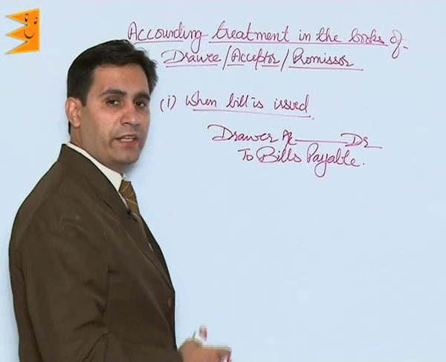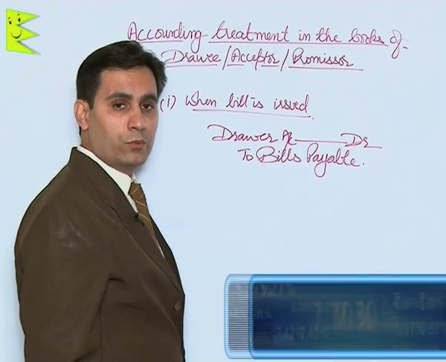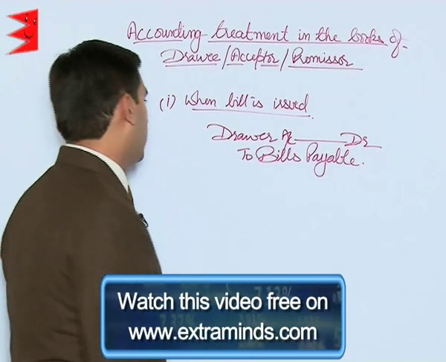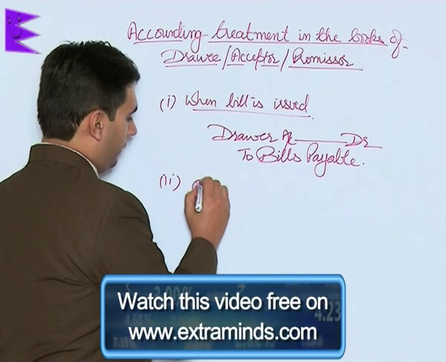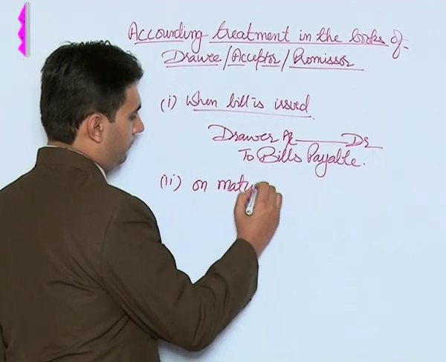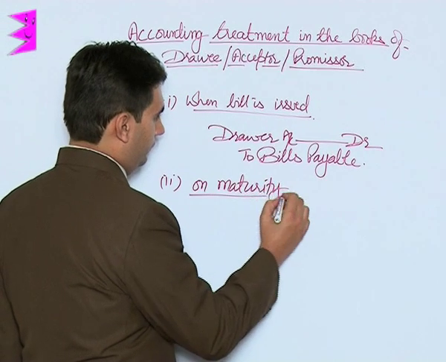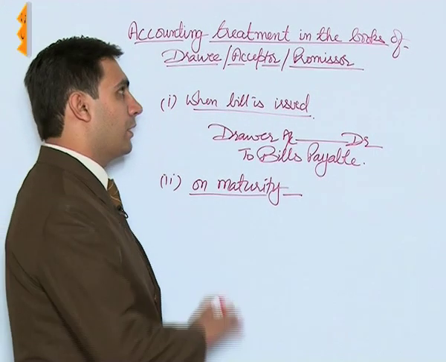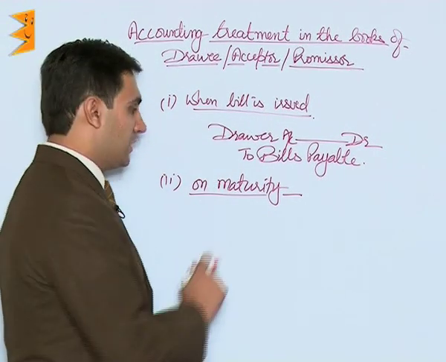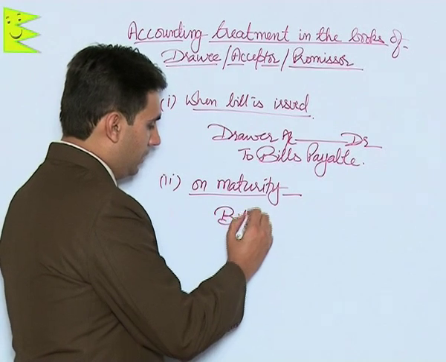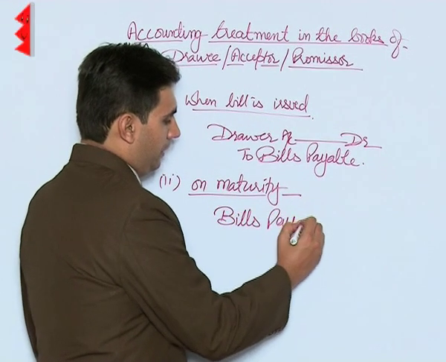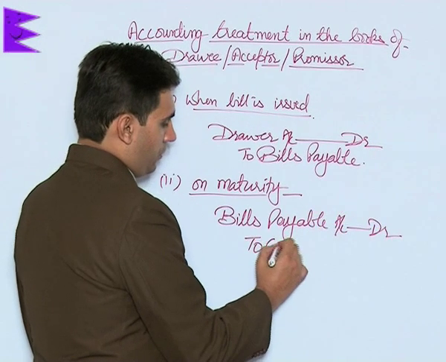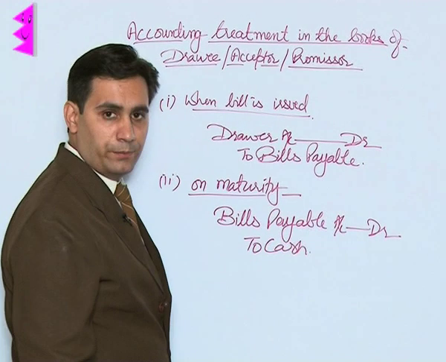Students, again the same rules are there. Drawer is a personal account, bills payable is a personal account. So debit the receiver and credit the giver. Then on maturity, means when the due date is there. So on due date, the Drawee has to make the payment. Since he has to make the payment, the entry would be bills payable account debited to cash and the amount of the bill.